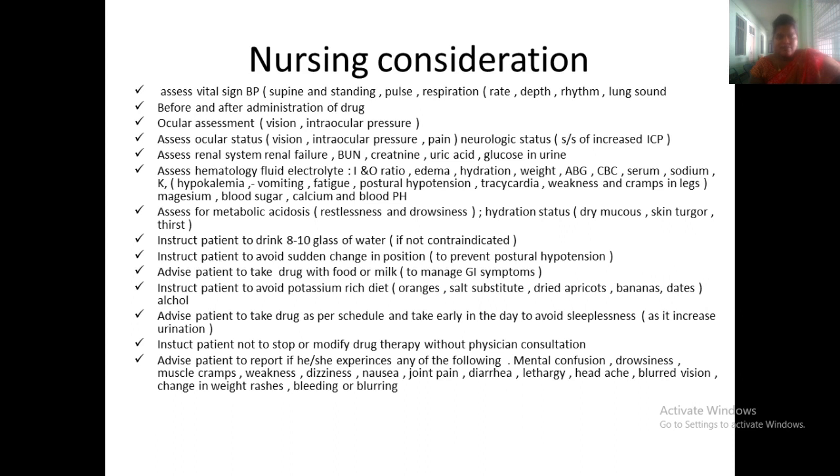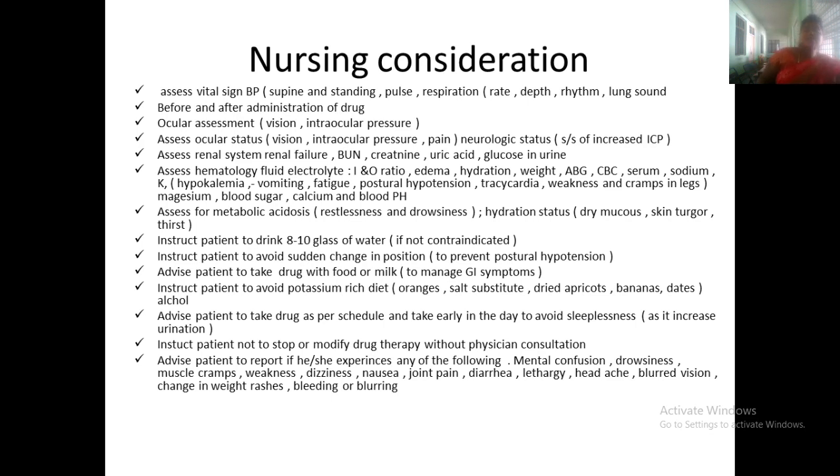Advise the patient to take drugs as per the schedule. It should be given in the daytime itself, because the patient will have increased urination, so at night he may face sleeplessness. Instruct the patient not to modify the drug therapy without physician consultation. Advise the patient to report symptoms like mental confusion, drowsiness, muscle cramps, weakness, dizziness, nausea, joint pain, diarrhea, lethargy, and headache to the physician.